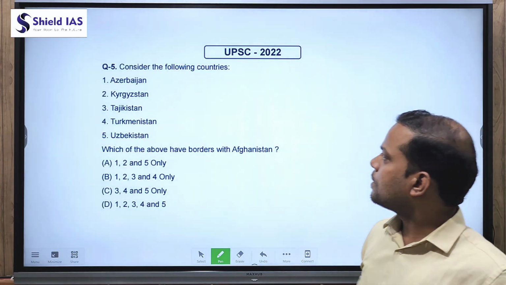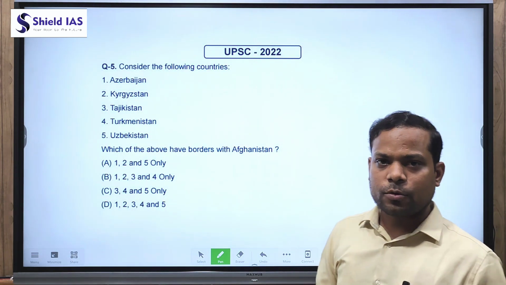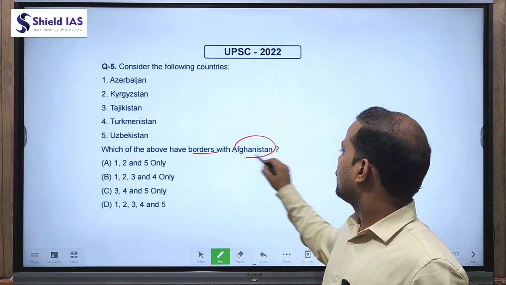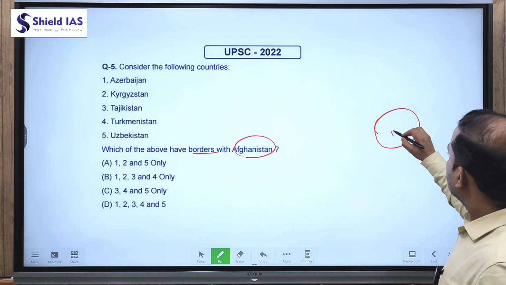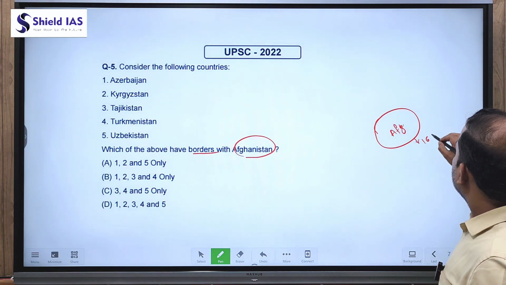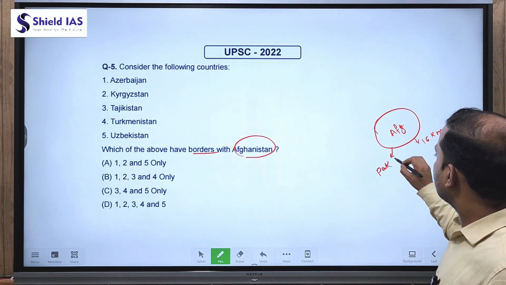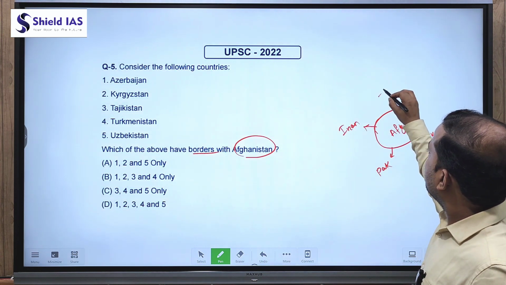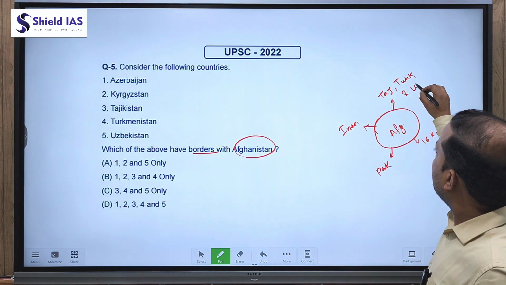Question number 5. Consider the following countries. Here we have 5 countries: Azerbaijan, Kyrgyzstan, Tajikistan, Turkmenistan and Uzbekistan. Which of the above have borders with Afghanistan? So as we see, Afghanistan is located in the northwest of India, and it unofficially shares around 16 kilometers with India. South of Afghanistan we have Pakistan, in east Iran, and in north Tajikistan, Turkmenistan and Uzbekistan.